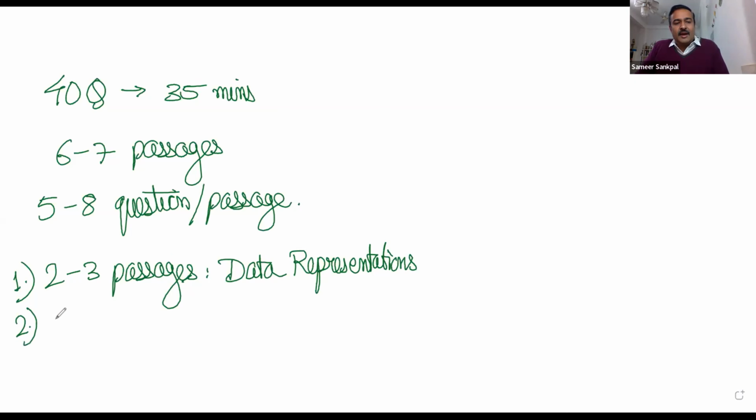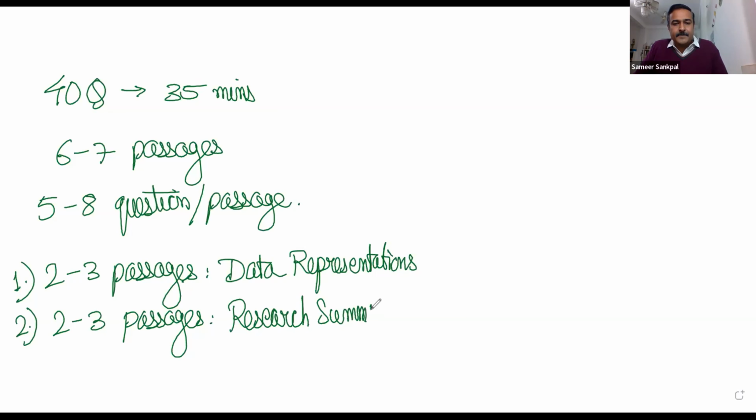The second variety we have is this: there are 2 to 3 passages which are based on the research summary. Now, research summary is considered to be a little difficult, because in this case we are solving passages which belong to certain researches that happened in the past, and the data or results of those researches are shared here.